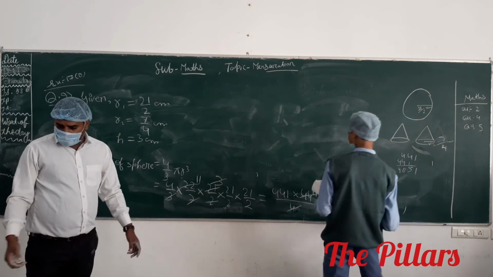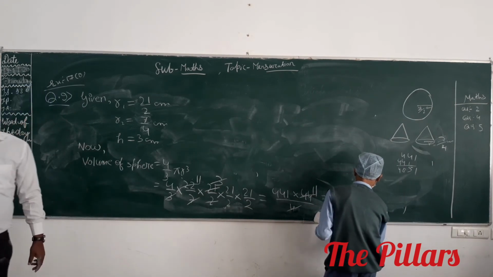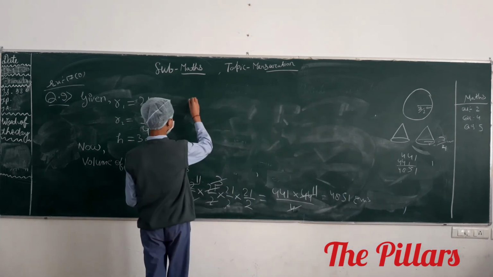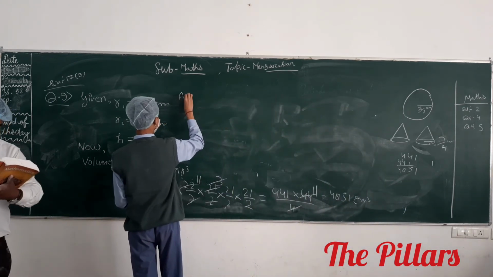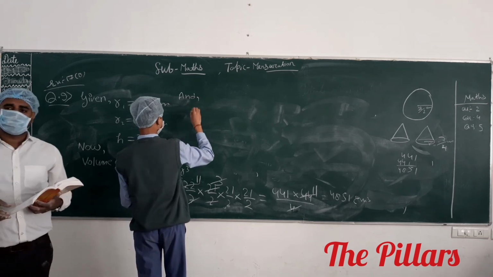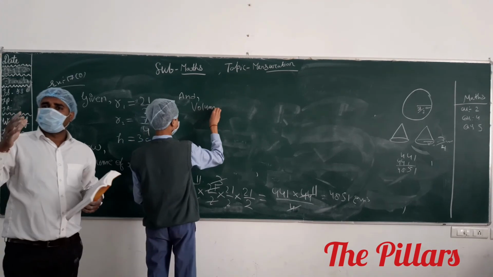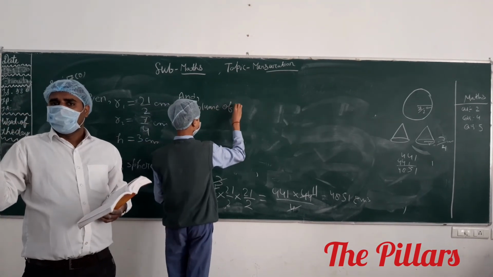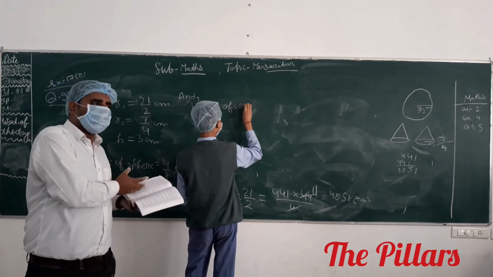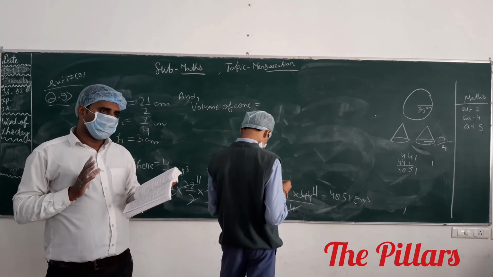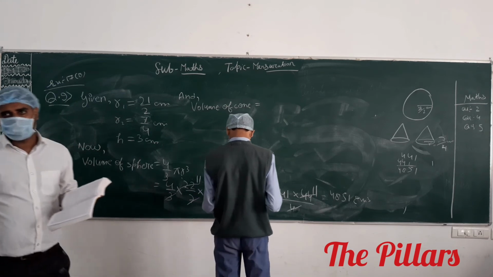Question number 10 and 11. See that? Question number 10 and 11. 10 done. Okay. Question number 16 you try to solve. You try to solve till question number 16, the same type of question. First one you have to melt and recast into the second. You have to only put the first one's volume equal to the second one's volume. Till question number 16 you try to solve. Okay, sir. Got it? Yes, sir.